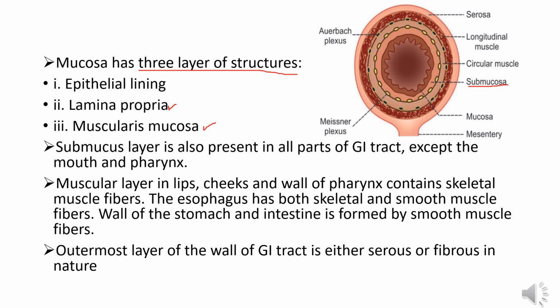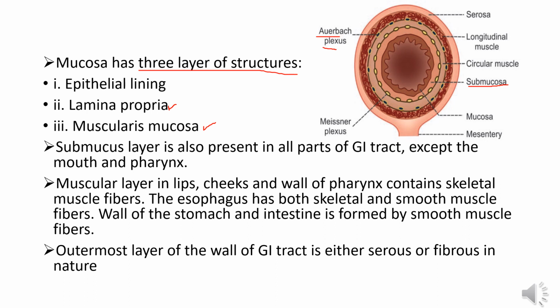Auerbach's nerve plexus is present in between the circular and longitudinal muscle fibers. The smooth muscle fibers present in inner circular layer of anal canal constitute internal anal sphincter. The external anal sphincter is formed by skeletal muscle fibers.